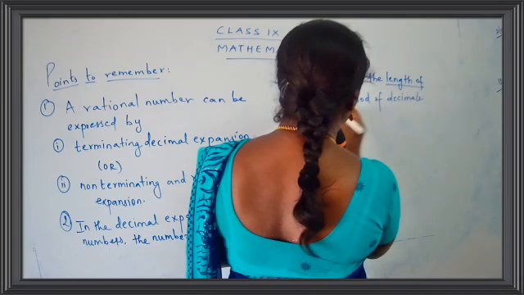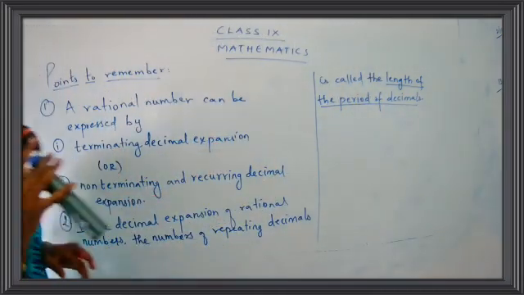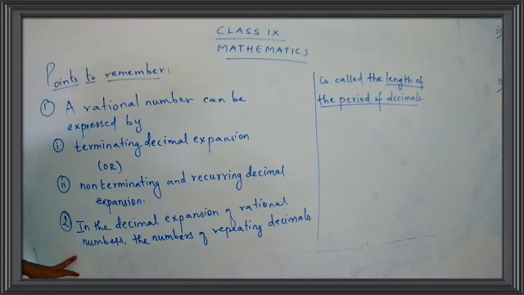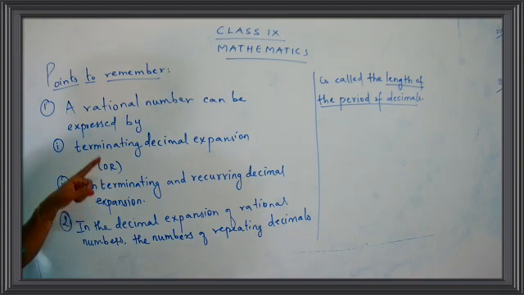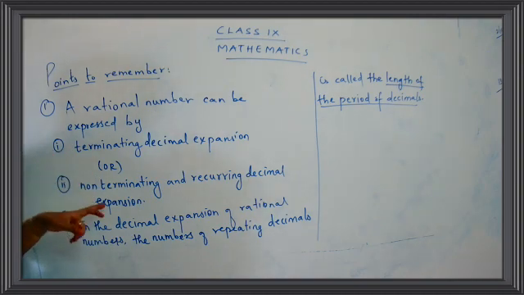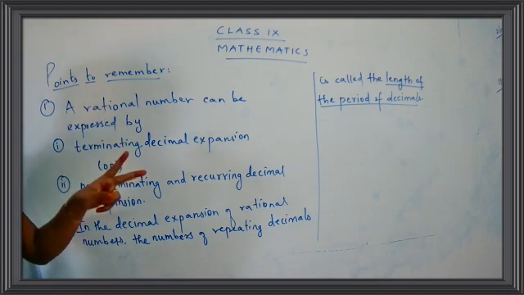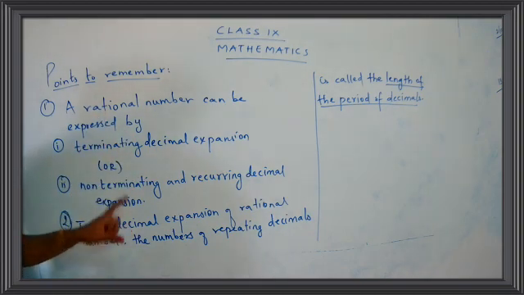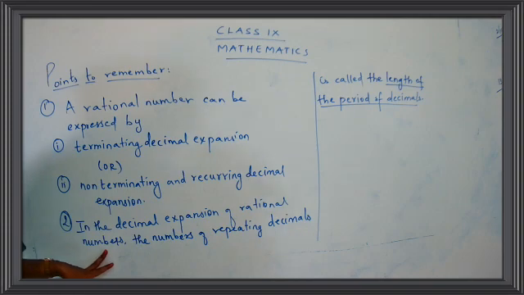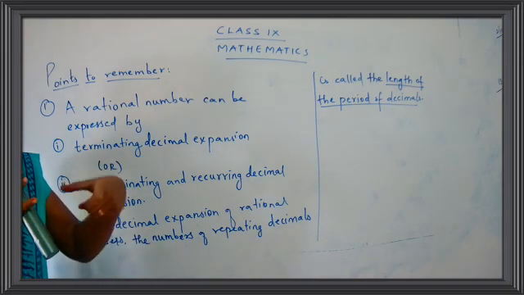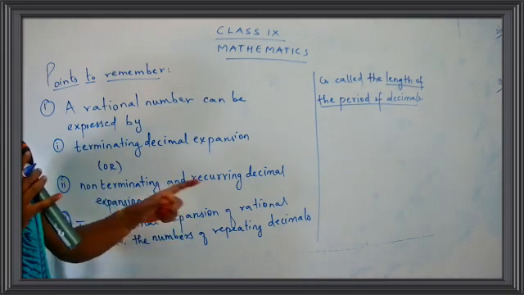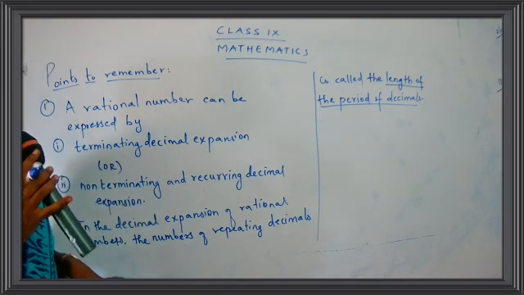Just underline this, length of the period of decimal. Underline that statement, children. That is the definition. So what is the length? In the decimal expansion, we have seen two different ways: the first is terminating, and the second is non-terminating. I have given you two examples. So in the decimal expansion of a rational number, some numbers are repeated. The number of repeating decimals is called the length of the period of decimals.